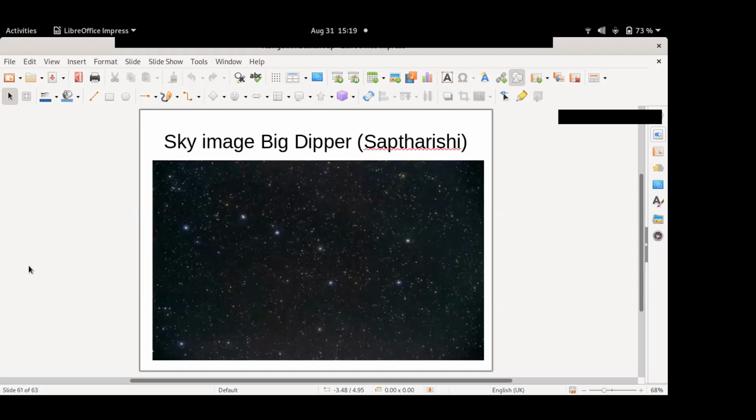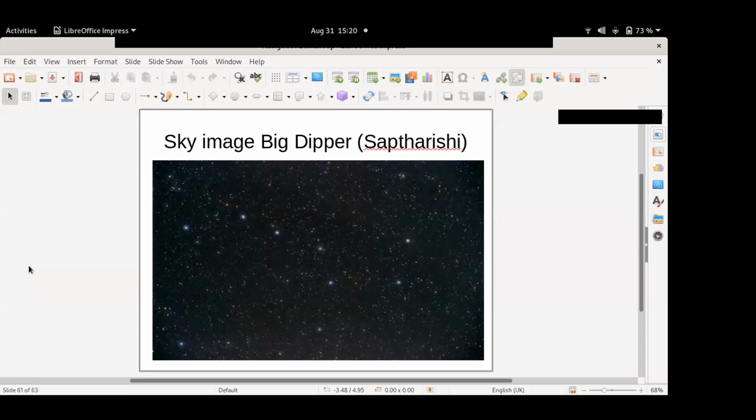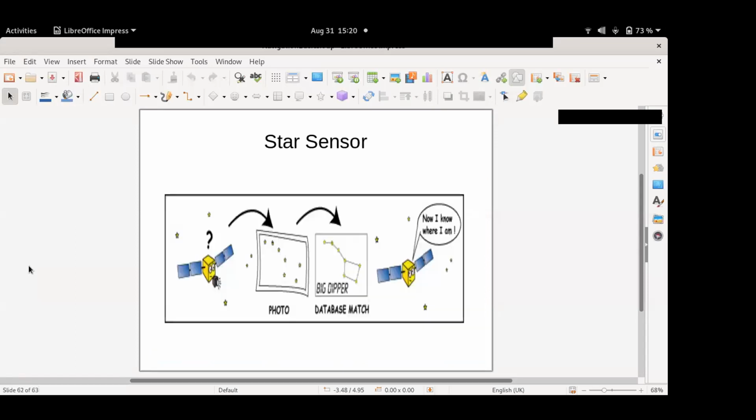Okay, so for the star sensor, if you see this image in the sky, of course, this is a very simplistic representation. Inba and others will know how much more complicated it is. So if you see, this is basically the Big Dipper constellation, or it's also called Saptarishi in the Indian terminologies. So you imagine a satellite on the left-hand side. It takes photographs of the sky, and then it sees the Big Dipper constellation. Since the Big Dipper constellation is fixed with respect to the celestial sphere, it knows which direction it is in.